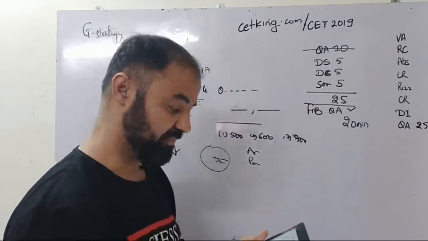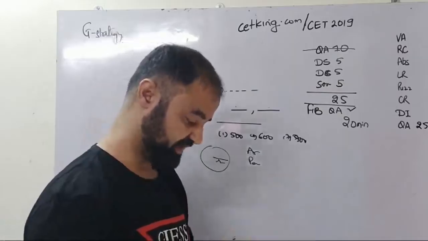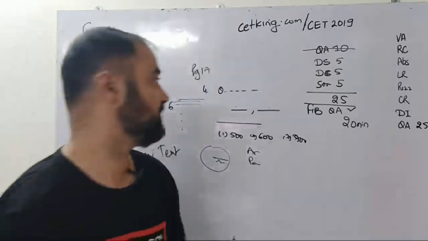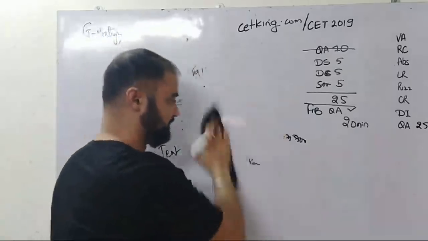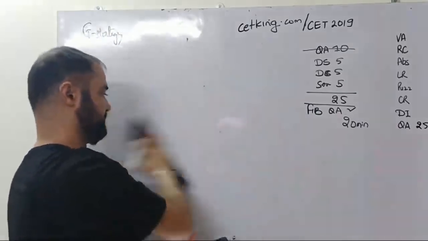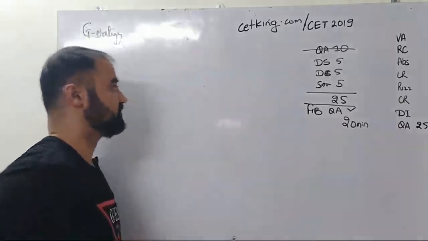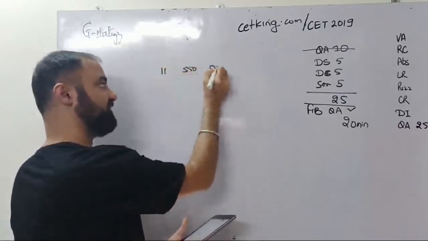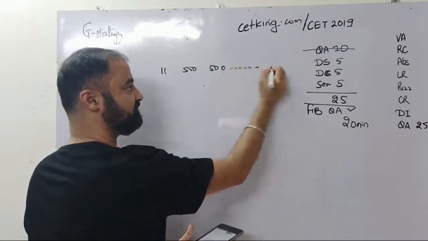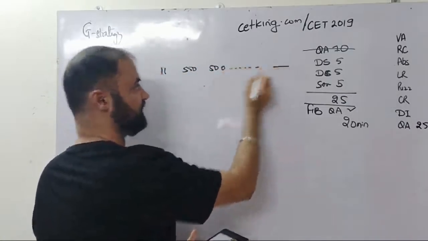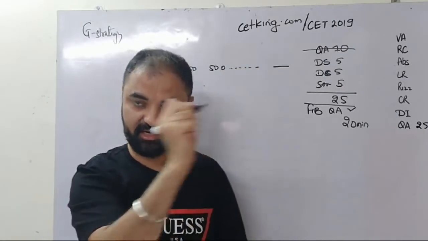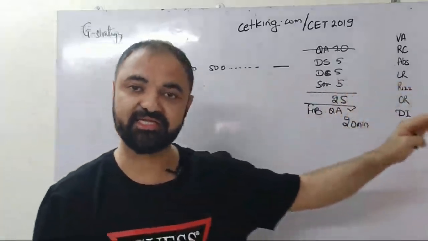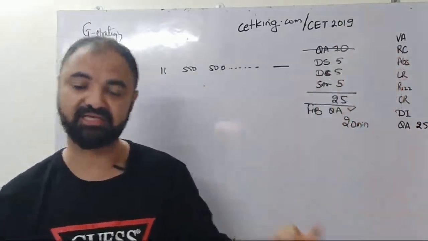But if I look at question number 11 to 15, that is a series question. Series questions, all of you understand, are typical questions. For example, question number 11 is a typical series question: 550, 550, 500 something something, find the next one. So they have given me a series, I have to find the next number. That's a typical series question.